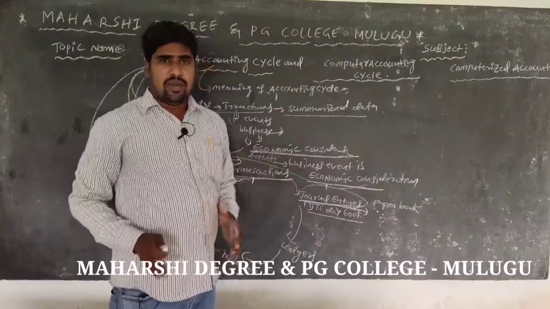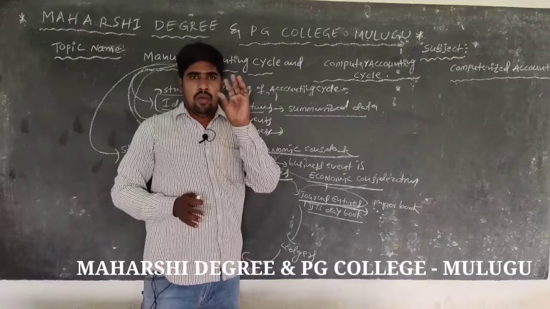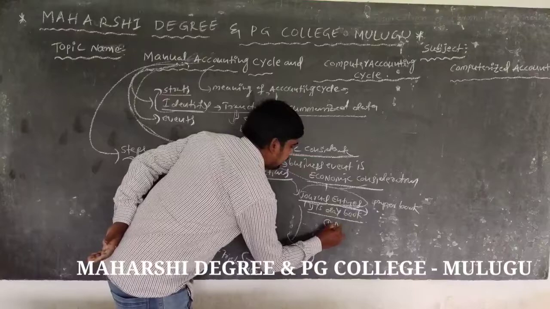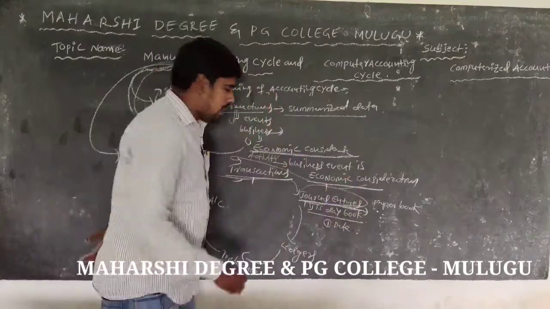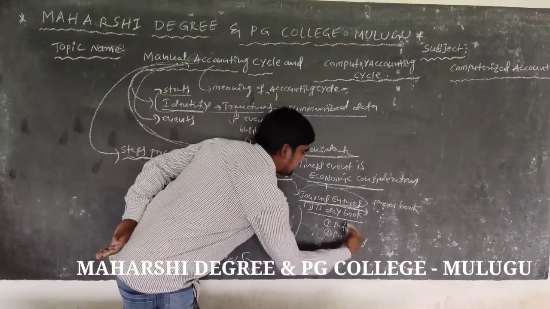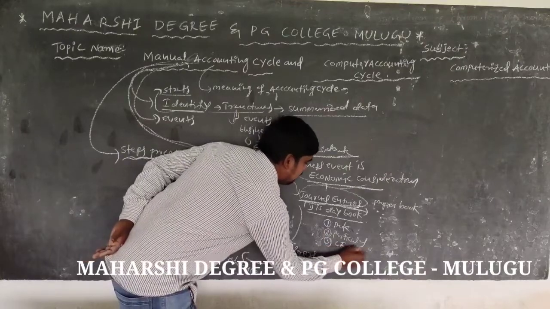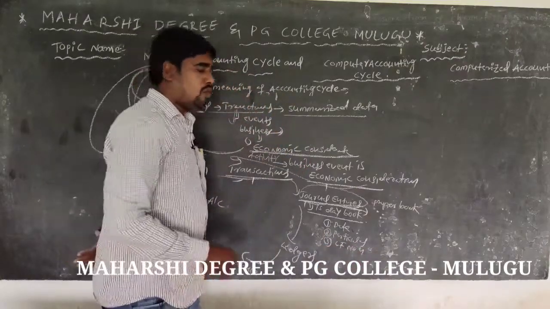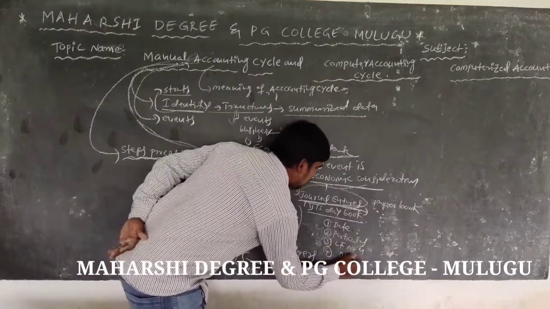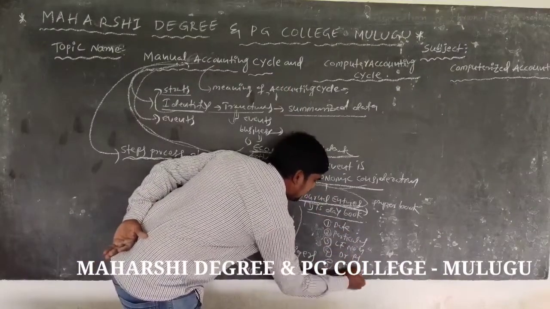The journal entries format has 5 columns. The first column is the date, the second is particulars, the third is the LF number, meaning ledger folio number, the fourth is debit rupees, and the fifth is credit rupees.